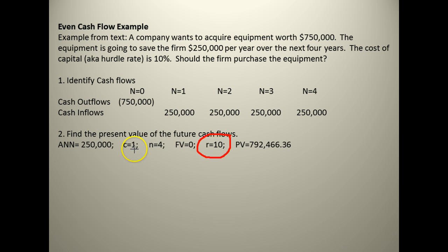It's over 4 years, compounded annually. So the present value comes out to $792. The cost of the project, of the piece of equipment, excuse me, is $750,000. So if we look at that, our cash flows are greater than the $750. Therefore, we're going to accept the project.